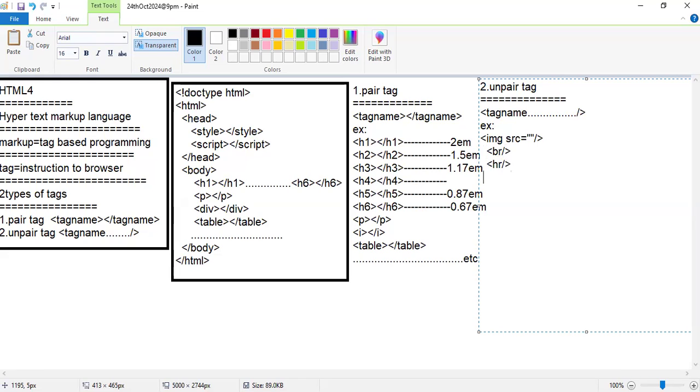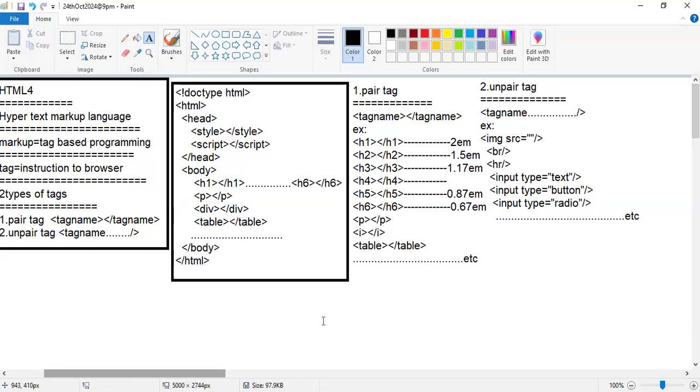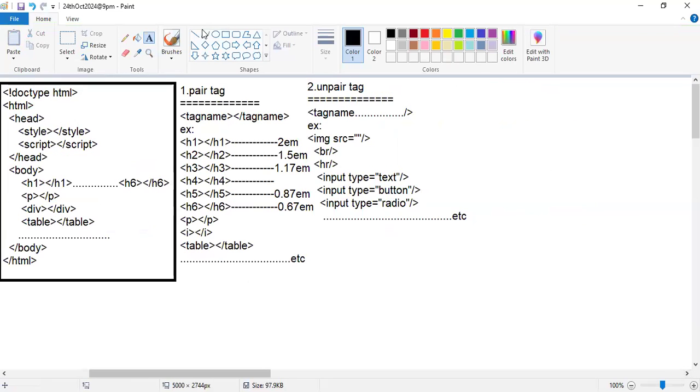HR tag is used to display a horizontal line. Then input type equal to text, button, radio button, all come under input elements. Like this we can write input type equal to button, input type equal to radio. Here you can find all the list of input tags. Like this, you can find so many input elements. Whenever you start a pair tag, definitely you need to close the tag.